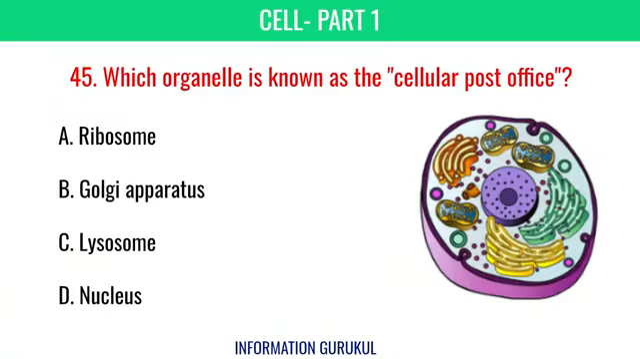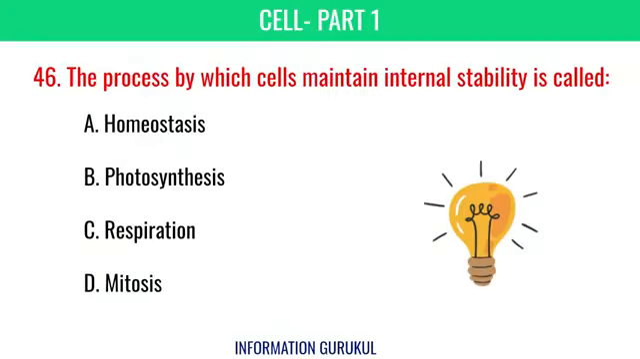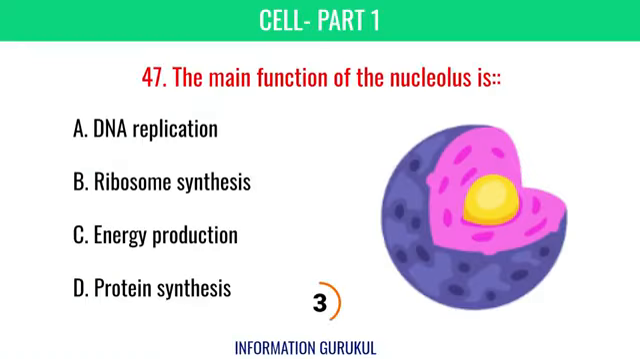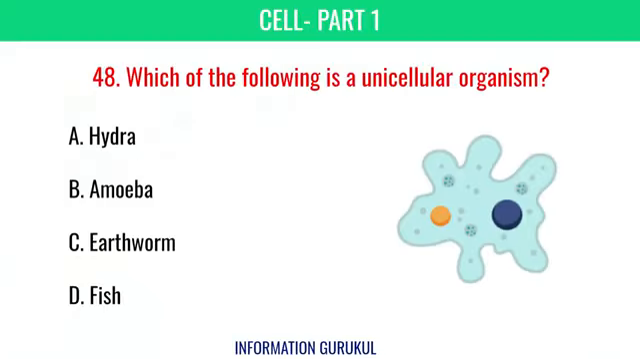Which organelle is known as the cellular post office? Golgi apparatus. The process by which cells maintain internal stability is called homeostasis. The main function of the nucleolus is DNA replication. Which of the following is a unicellular organism? Amoeba.